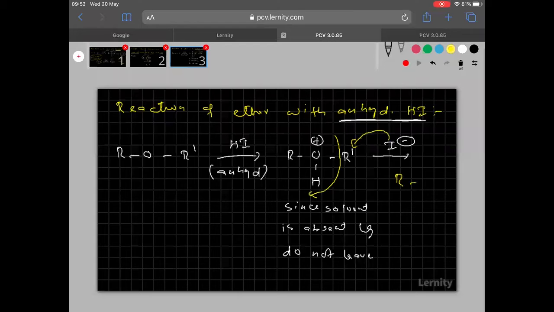So what are the products formed here? ROH is formed plus R'I is formed. I hope you are able to understand this. The mechanism followed is SN2.